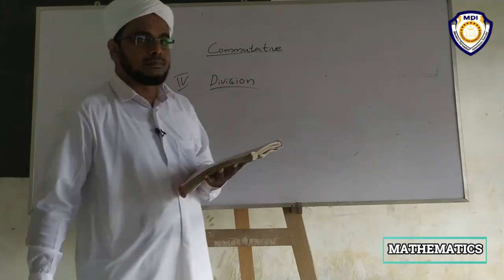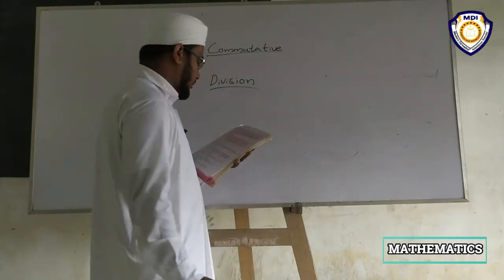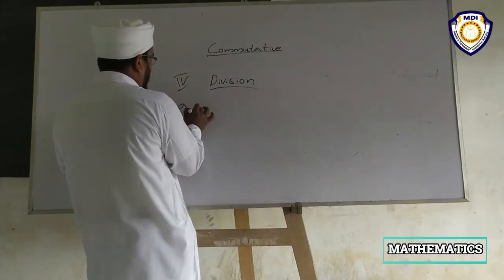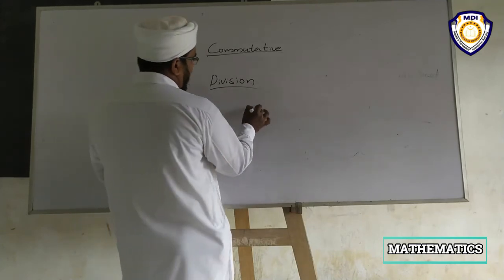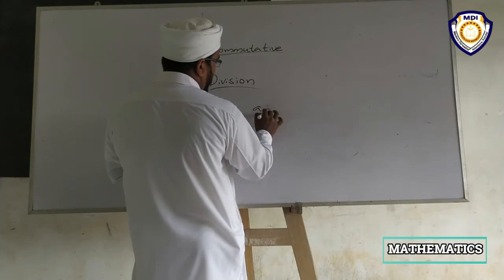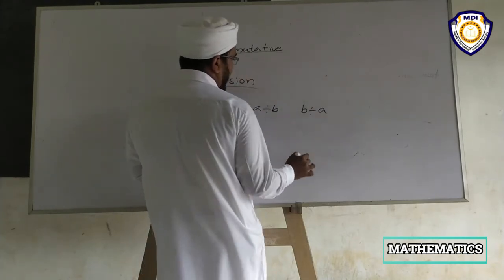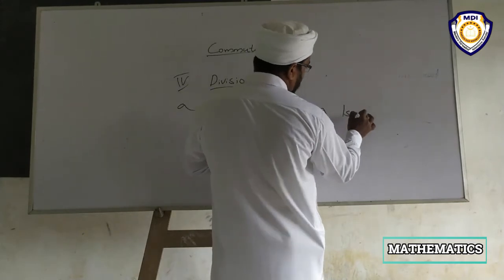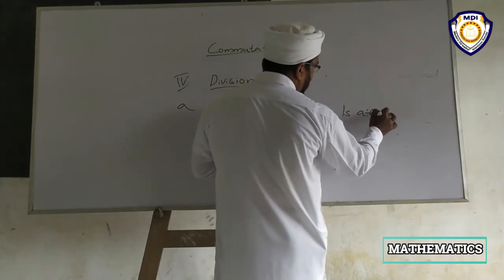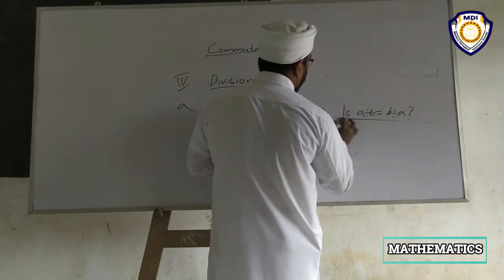Here there are two whole numbers, a divided by b and b divided by a. Is a divided by b equal to b divided by a? That is the question.